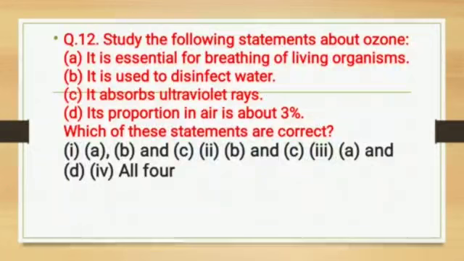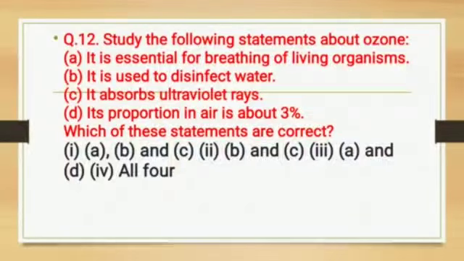Now question number 12. Here study the statements. 4 statements are given. You have to choose one correct option. Your question is: it is essential for breathing of living organisms. It is used to disinfect water. It absorbs ultraviolet rays and its proportion in air is about 3%. Which of these statements are correct?